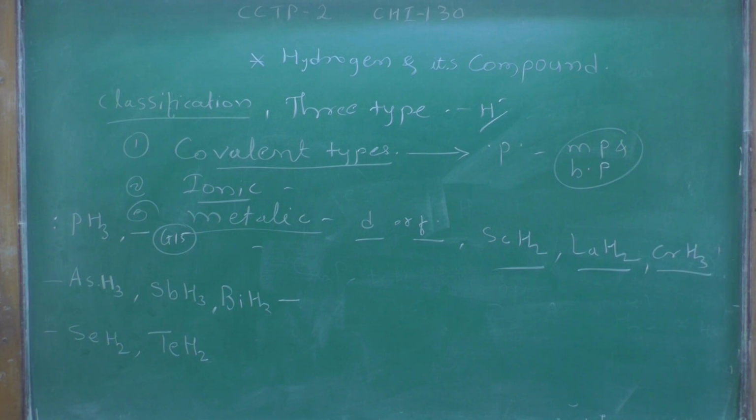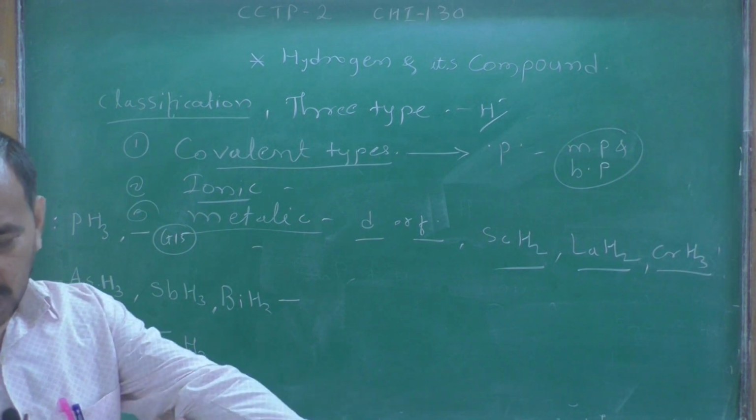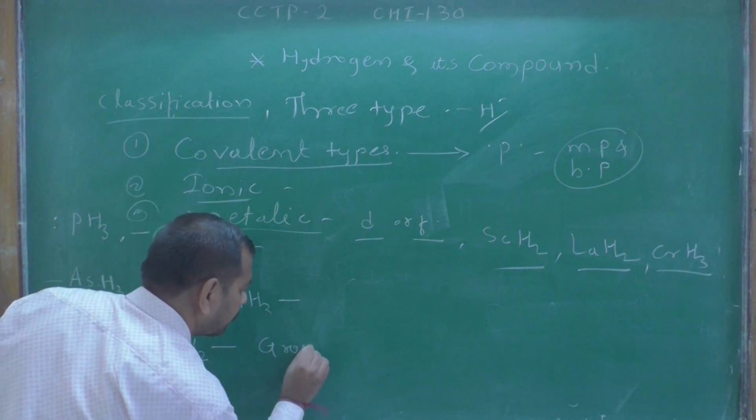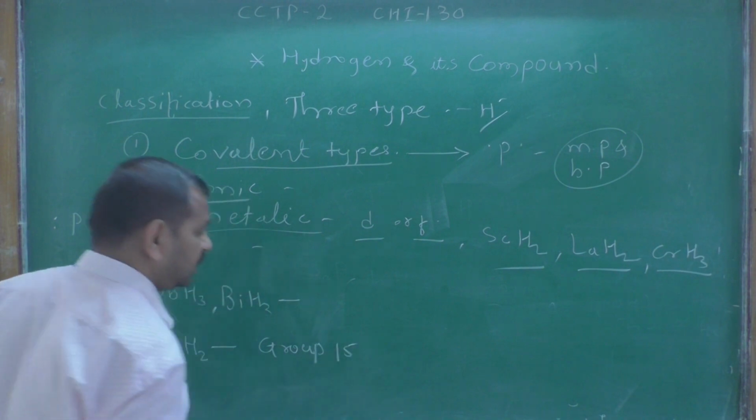So next is selenium hydrides and tellurium hydrides. Okay, all these are group 16 compounds.